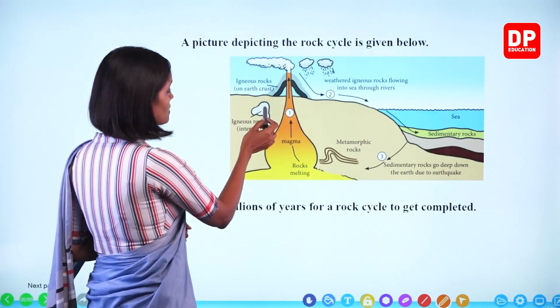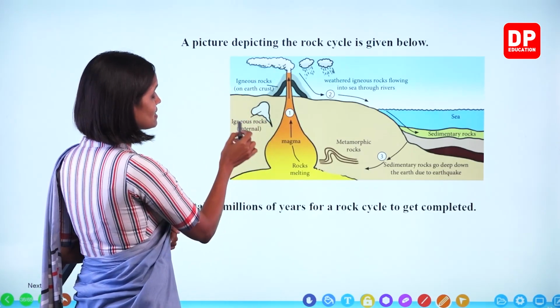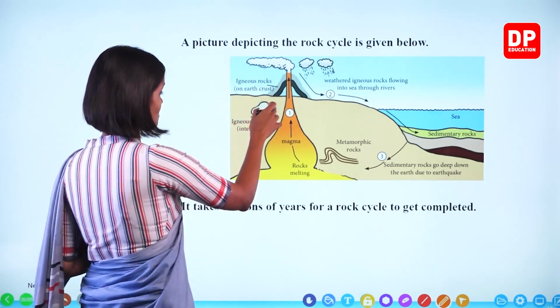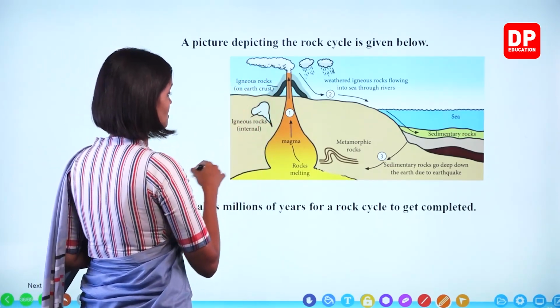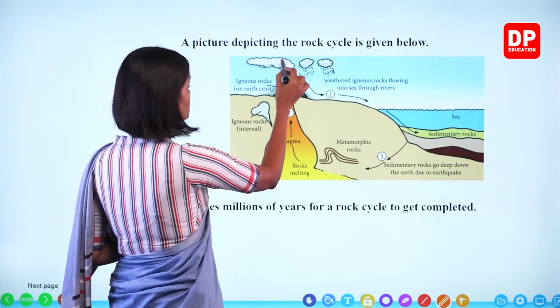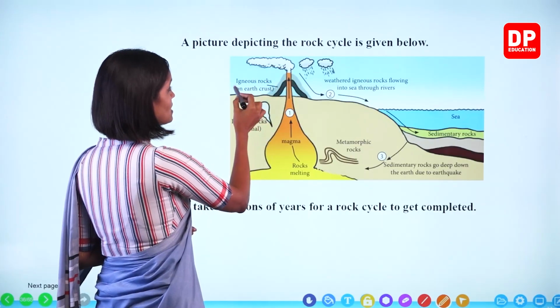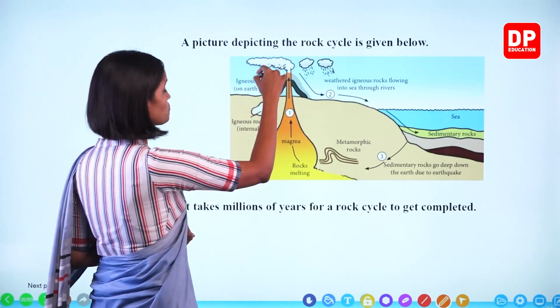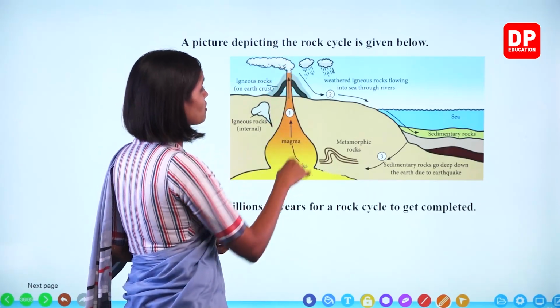So here, this is given as internal igneous rocks. Igneous rocks can be present even under the upper part of the earth, right? So here, magma comes out and cools down and igneous rocks are formed.